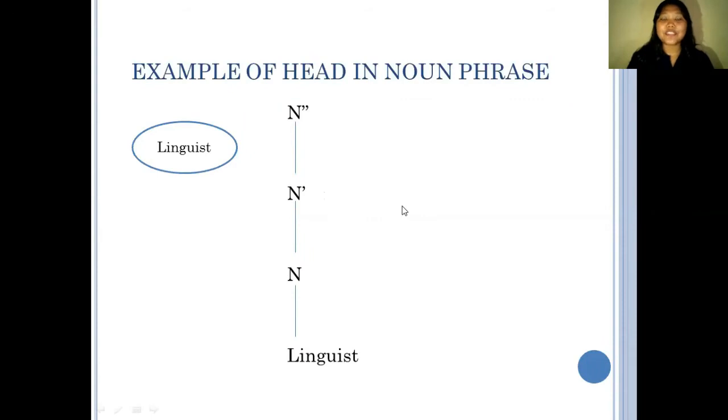Alright, the first example is the head in a noun phrase. It's not that hard to find the head in a noun phrase, you just need to identify the word that is categorized as a noun. The example that I use here is linguist. So this is how the diagram tree looks like, from N double bar into N bar and noun.